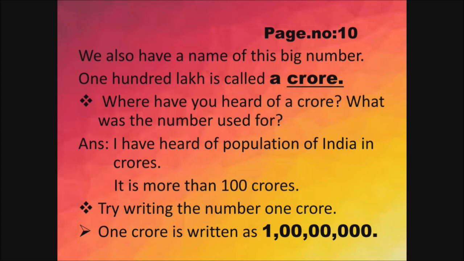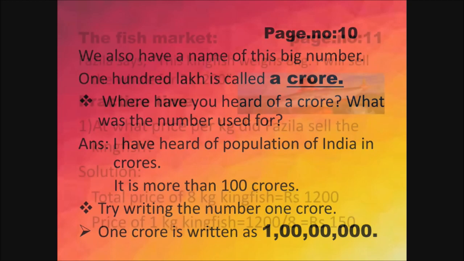Next lakh and 10 lakh. After 2 digits you put a comma, and finally you have crore. So this is 1 crore. 1 crore is written as 1 followed by 7 zeros, with commas in between. Got it, students? Up to this, make a note in your textbook itself.